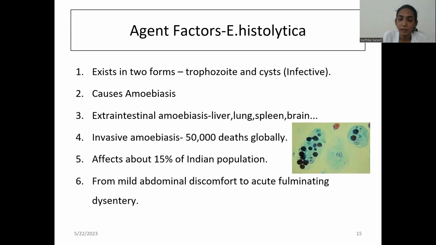Among parasitic causes, the most common was Entamoeba histolytica. It exists in two forms, the trophozoite and the cyst form. The cyst form is the infective form. It causes amoebiasis, so it not only affects the intestine, it also affects extraintestinal organs like liver, lungs, spleen and brain. Invasive amoebiasis accounts for 50,000 deaths globally. It affects about 15 percent of the Indian population. The symptoms range from mild abdominal discomfort to acute fulminating dysentery.